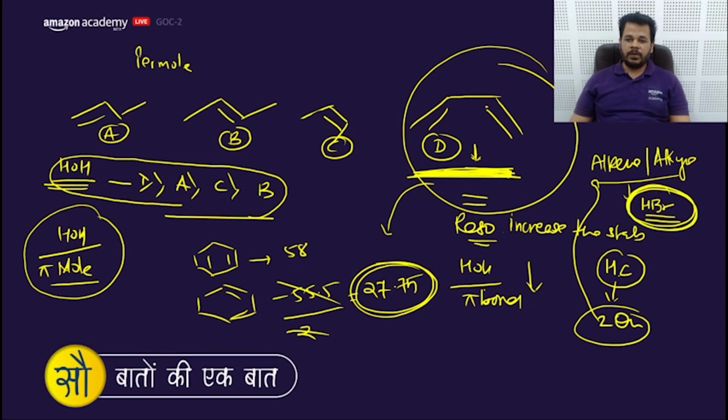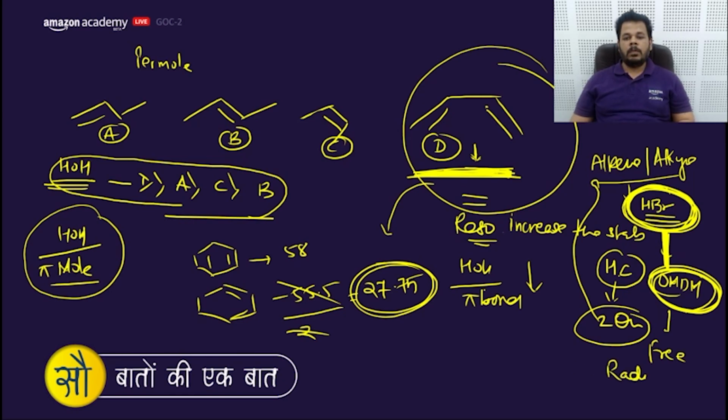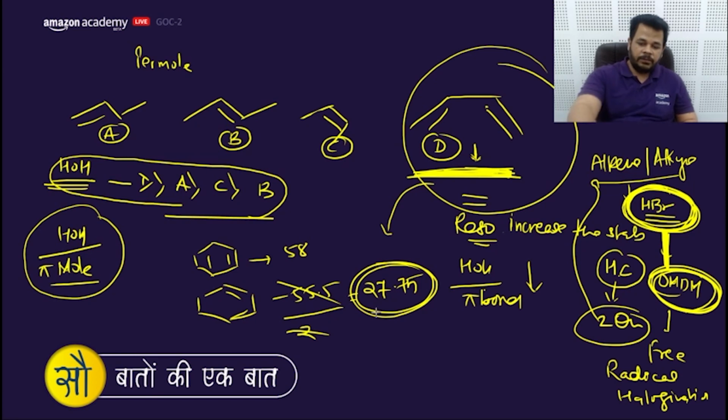This is their favorite one. The second one is OMDM. These two topics are their favorite in hydrocarbon, HBr and OMDM. And the third favorite is free radical halogenation, which we will discuss today.